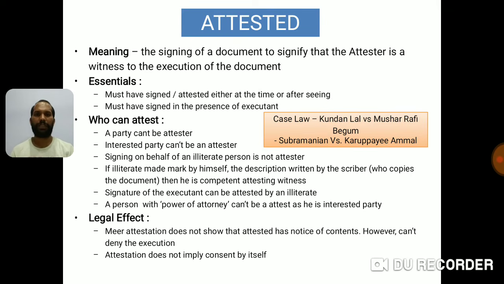However, the court held that she could have seen if she had an intention to see. So that will not be considered as not seen. That was the judgment in this case. Refer to the Subramaniam versus Krapai Ammal case for more details.